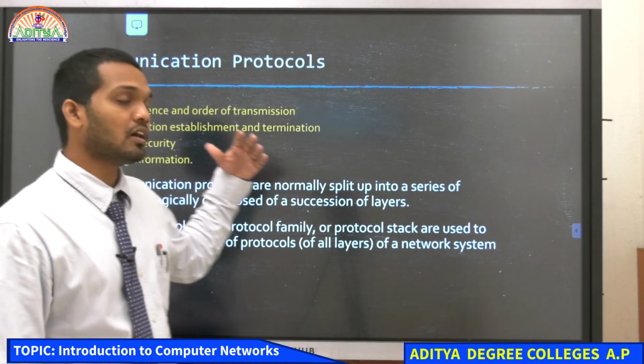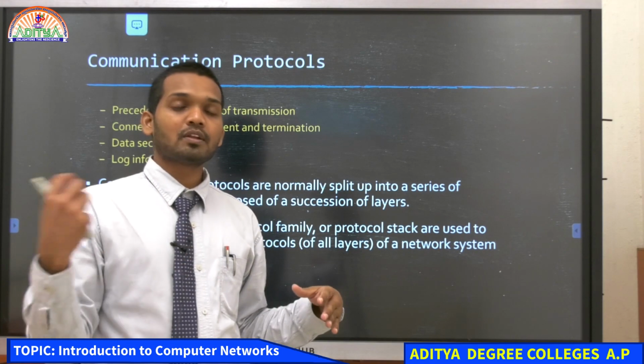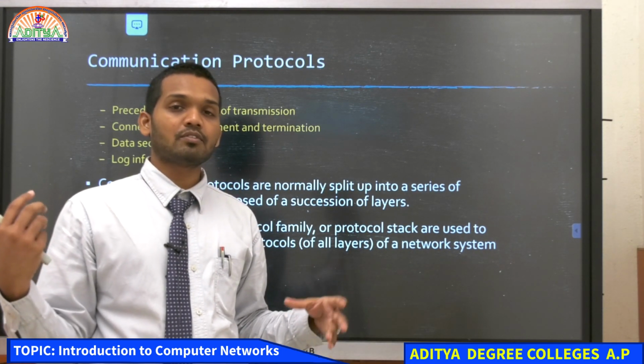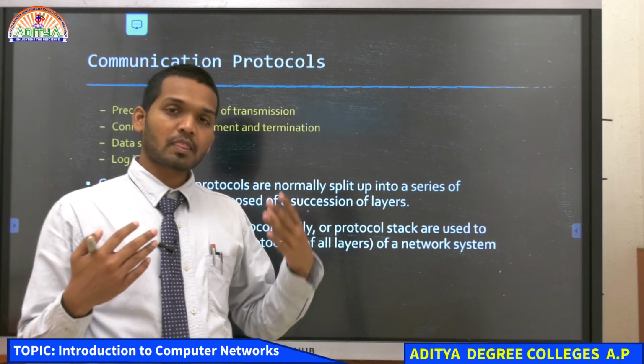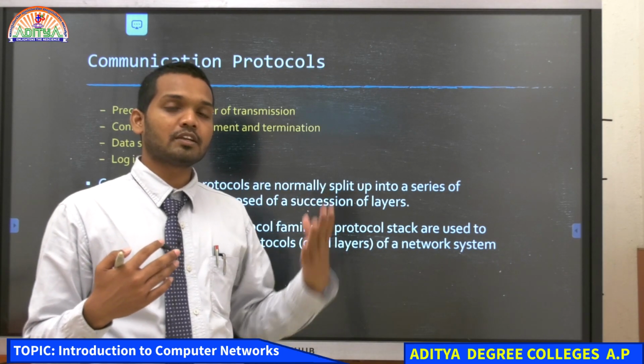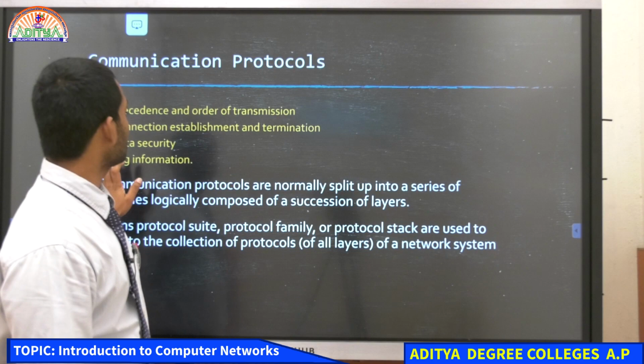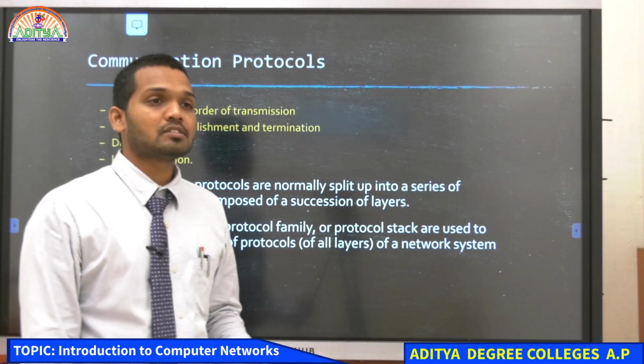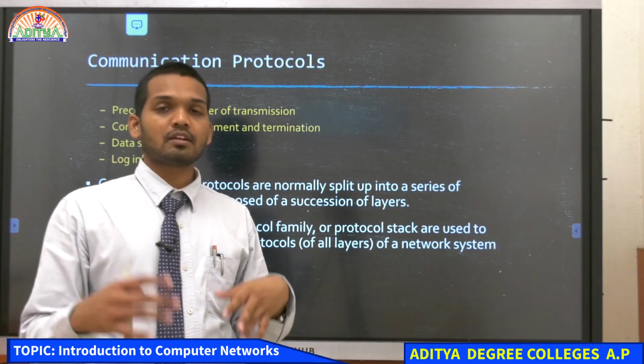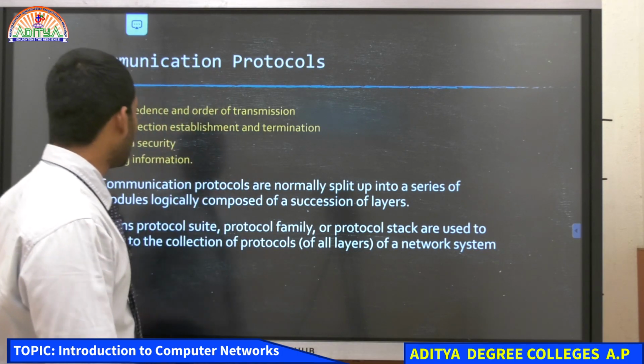The same way it also understands when a computer is disconnected from that network, it will again update its set of nodes and it will act accordingly. And then data security and log information. Data security helps us to protect the data that is being transmitted over the network, as well as log information.